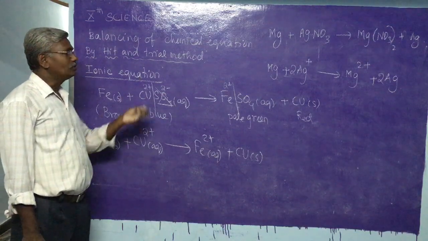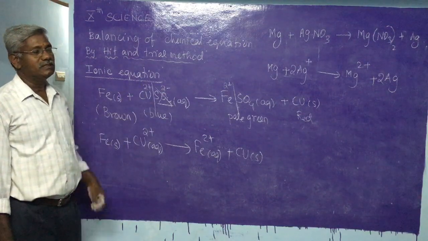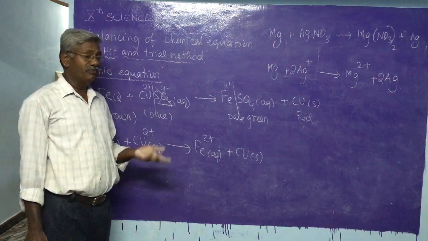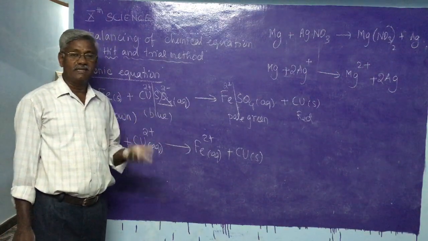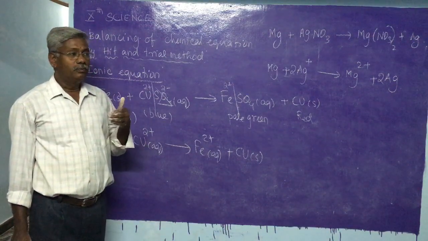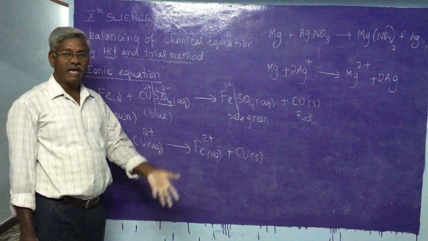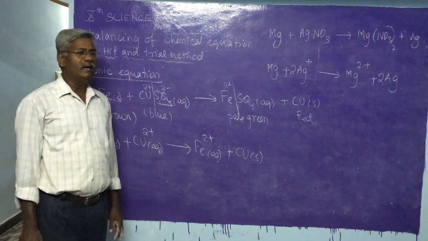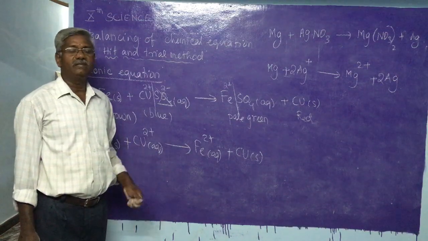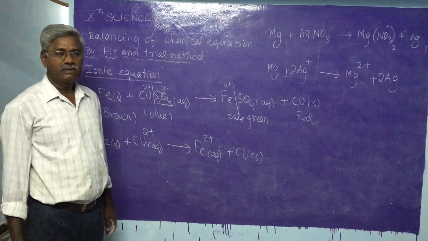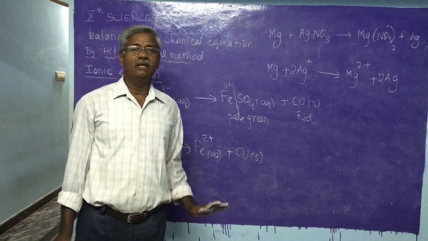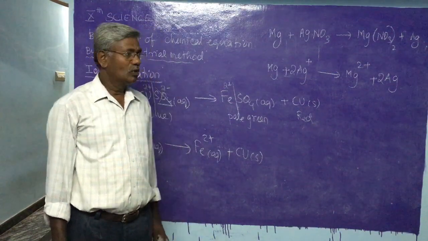And how can we ensure that the change is a chemical change? Chemical changes take place with the formation of a precipitate, change of color, change of taste, change of smell, and liberation of gas. In addition, some chemical reactions take place with the absorption of heat, and they are called endothermic. Some chemical reactions take place with the liberation of heat, and they are called exothermic reactions.